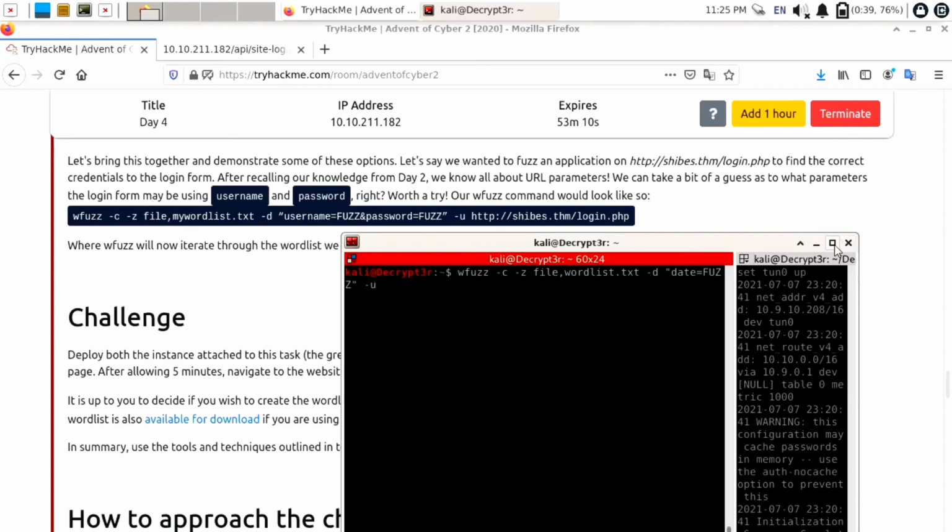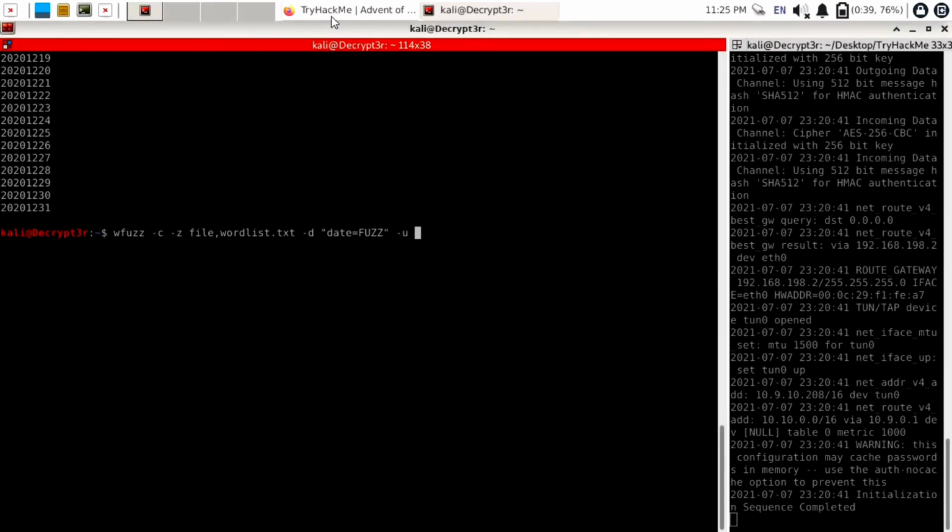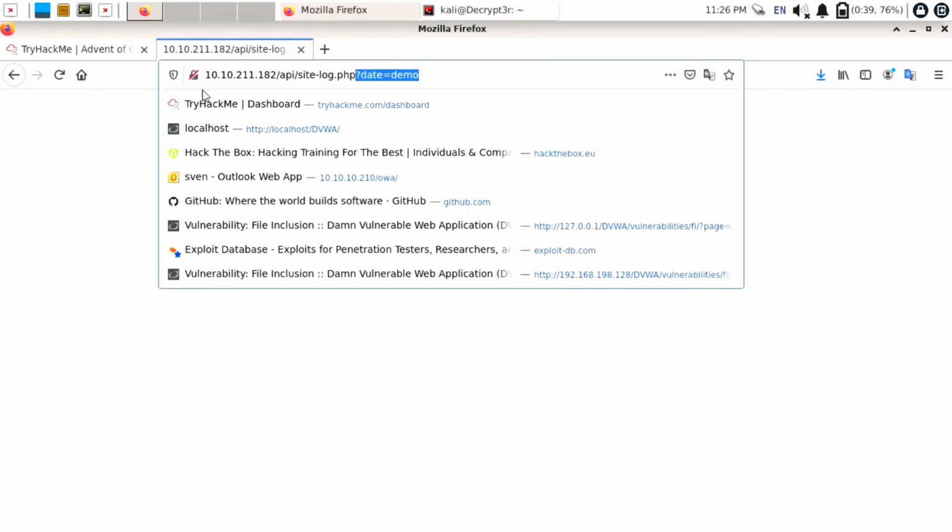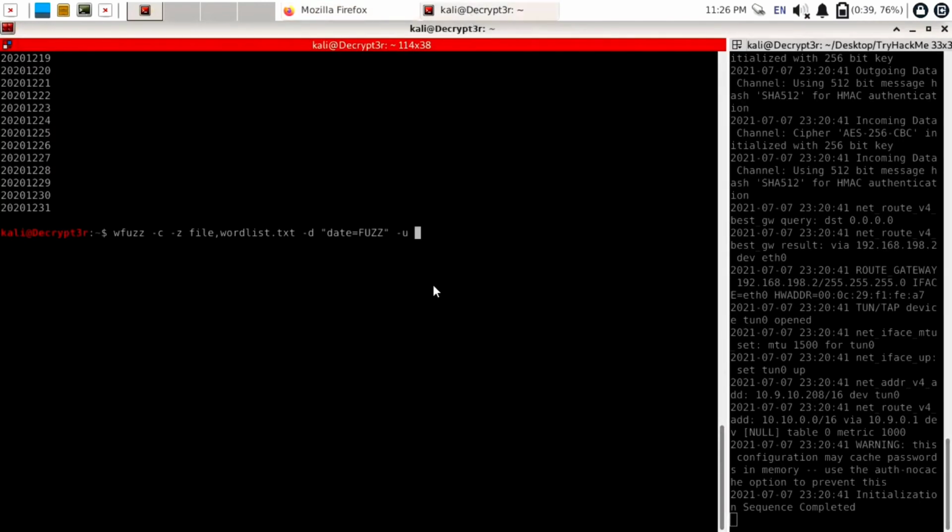Use -u for URL, extend this and paste the URL. I will copy it from the URL. Don't copy the date parameter, just copy it till sitelog.php, and paste it with Ctrl+Shift+V. So it is going to fuzz this date parameter from this wordlist.txt. That's why we are using FUZZ here. Just hit the enter button and it will start fuzzing the date parameter.